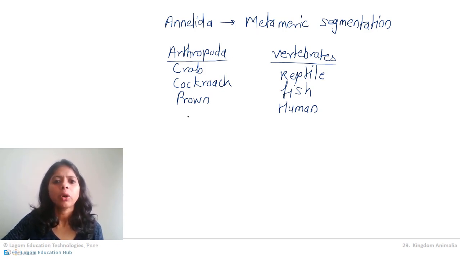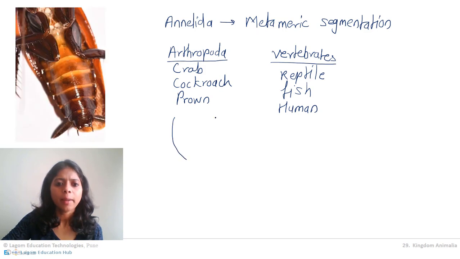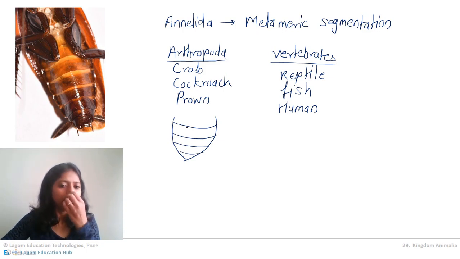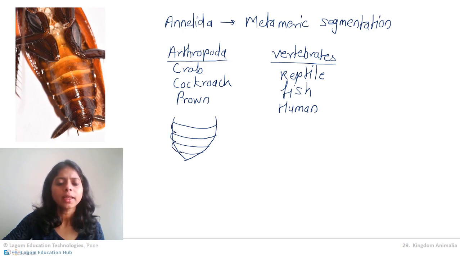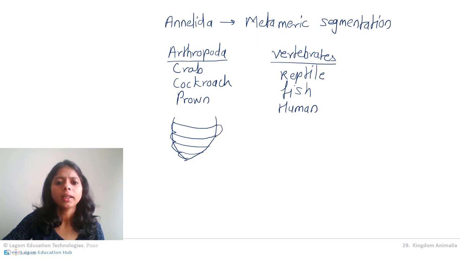Now when we see a cockroach body, I'll just try the abdomen of the cockroach, the lower part. See, it shows segmentation like this. Plates on its body, on its abdomen, agree? But when it shows segments like this in its abdomen, these segments are just external segments. Internally it has a continuous body.